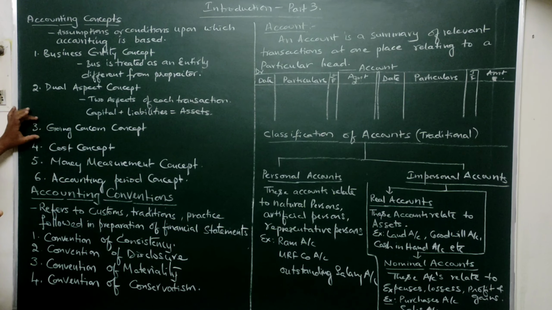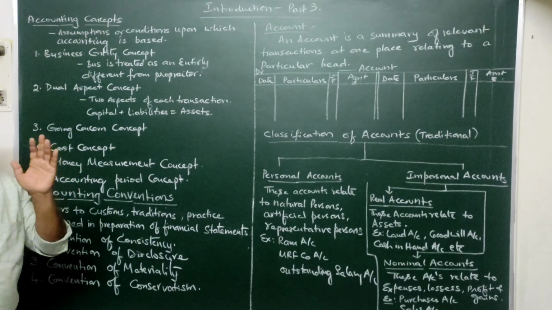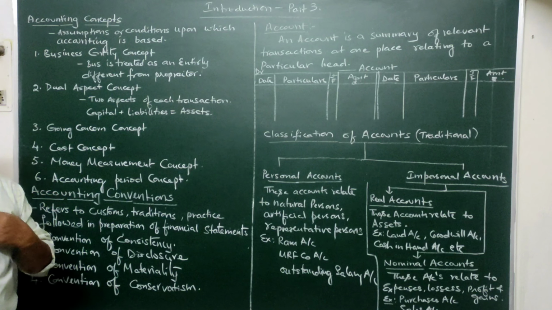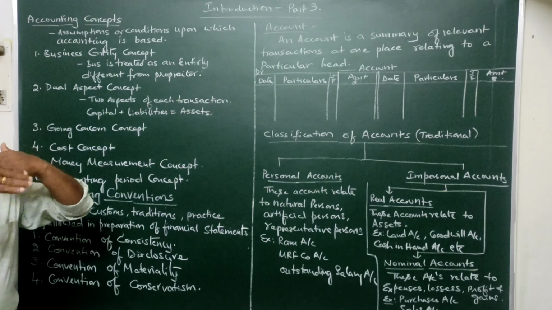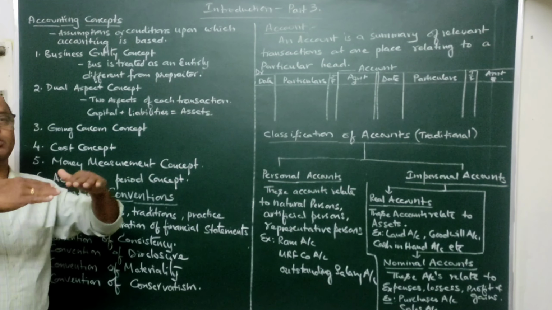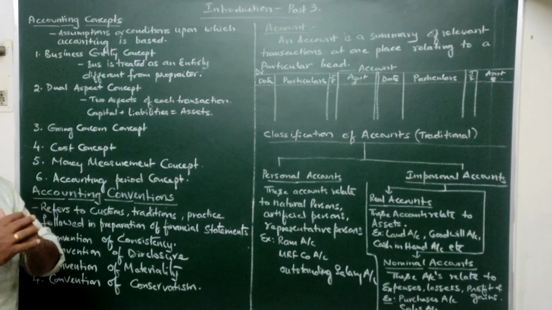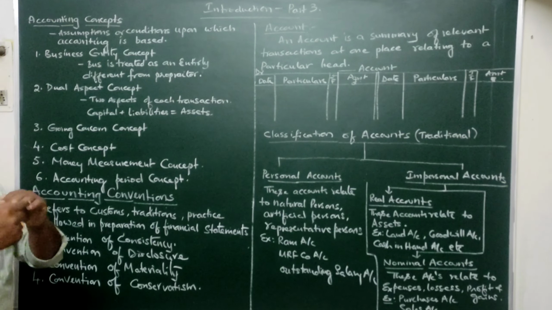Now coming to the third one, the going concern concept. What is the going concern concept? The person who is maintaining the books of accounts should keep in mind that there is no reason for him to think that his business will be wound up in the near future. His business is having a long period; in other words, it will run for a long period. Unless and until the business is dissolved, the business will go on running.